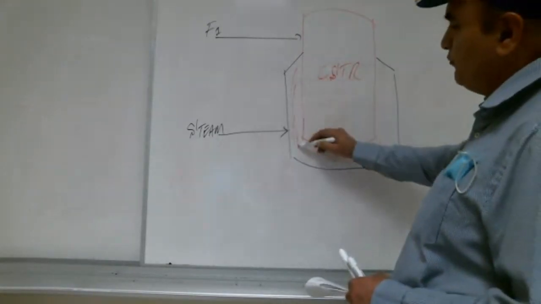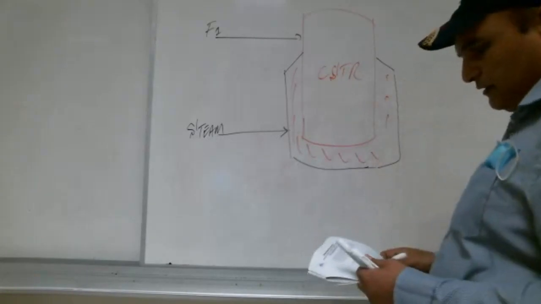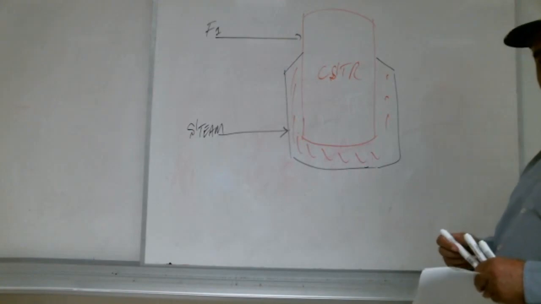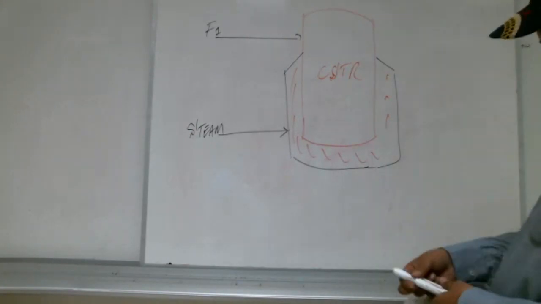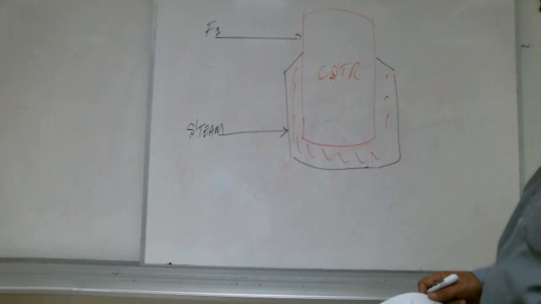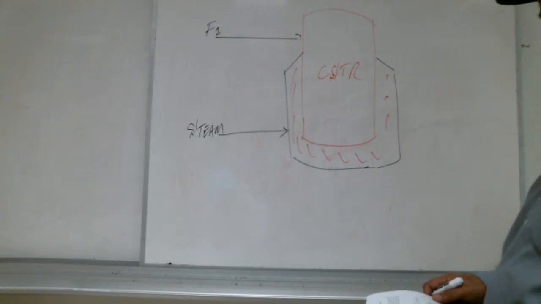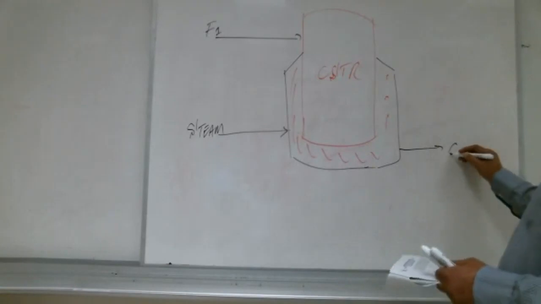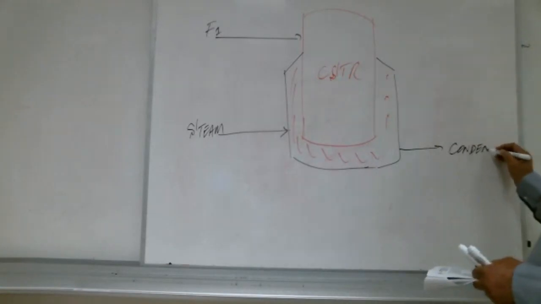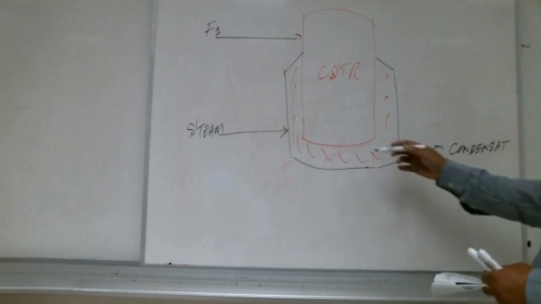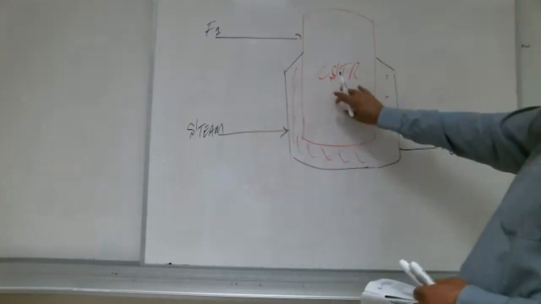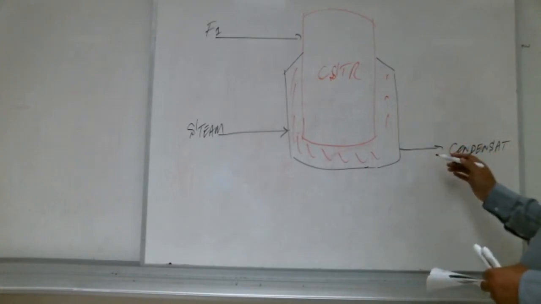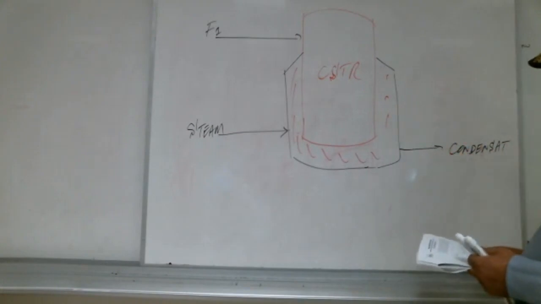So here we have steam. Shabab, with me? Yes, with you. That's good. So here the condensate is going out. When this steam loses its heat, it gives the heat to the reactor. It will lose the heat and the condensate will go out from here.